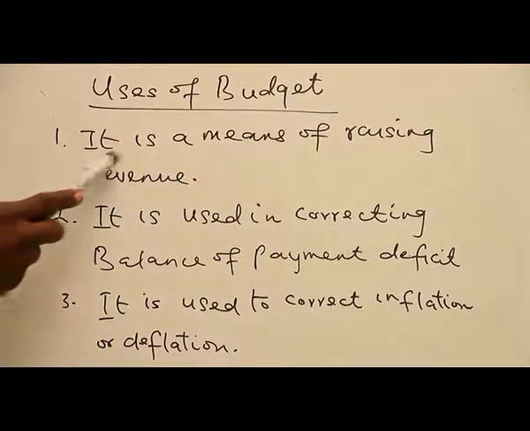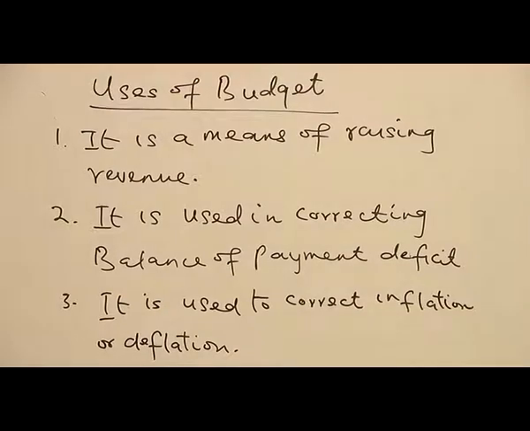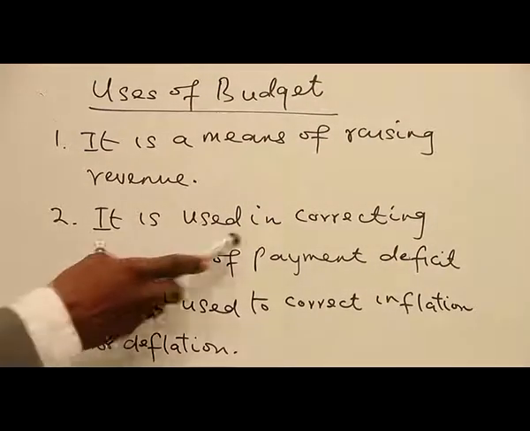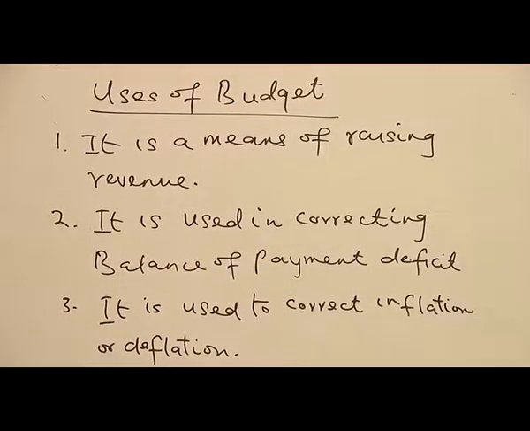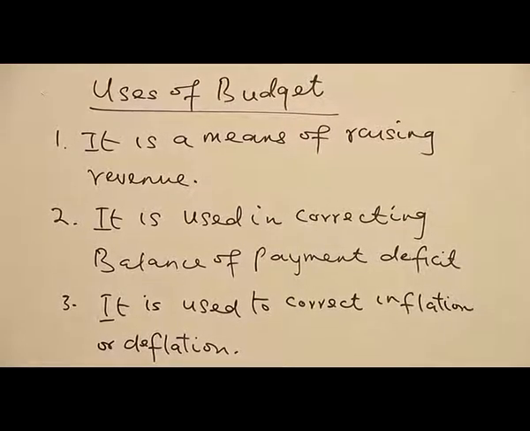The first one, it is a means of raising revenue. We see budget as a means of raising revenue. So we say revenue is what government will try to get in order to carry out its function. So with the help of budget, budget will assist government in raising revenue. Number two, it is used in correcting balance of payment deficit. When a country is experiencing balance of payment deficit, it can be corrected using the budget. That is, when government is making a plan, they have to consider the type of budget to use.